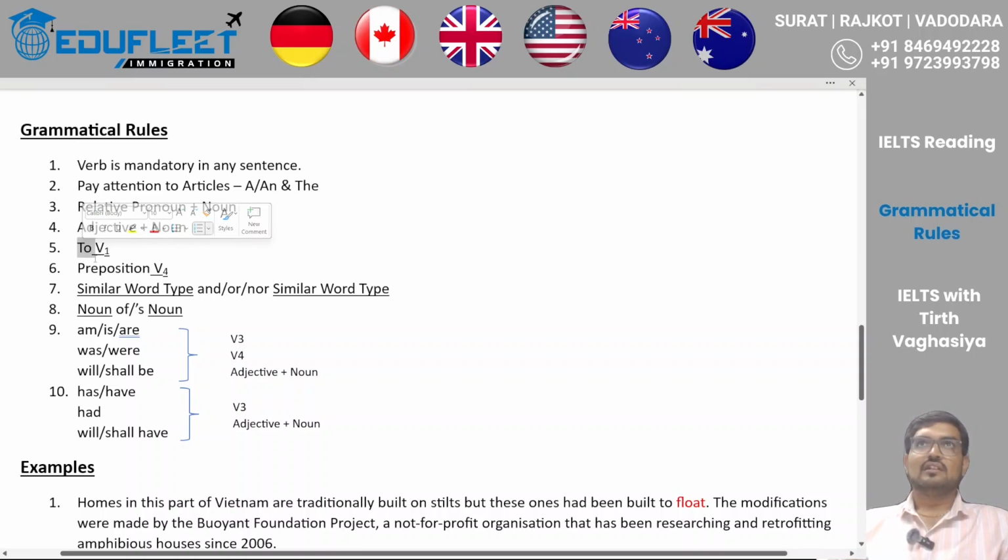Whenever you're using an infinitive verb, that is presenting some purpose. If I want to say that my purpose is to explore, let's say Goa, then I'll say, I am going to Goa to explore it. Now my purpose is exploring Goa. That is why I have used "to explore". But in terms of preposition, it can be the same. Like, I'm going out for playing cricket. So that can also be used to represent your purpose. So we have two specific words that can help us to add an additional verb in the line.